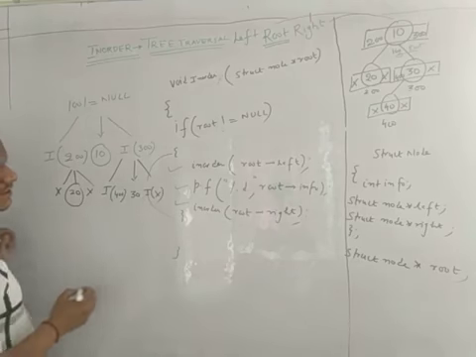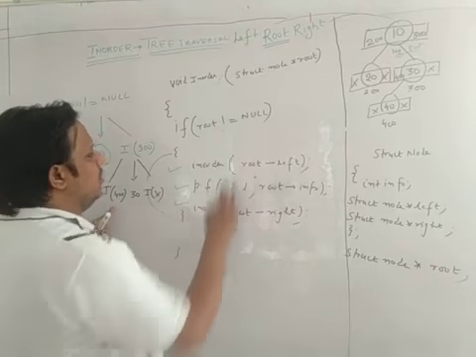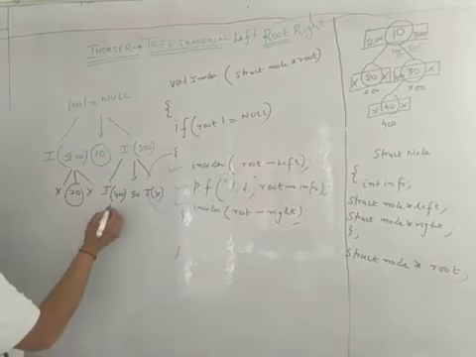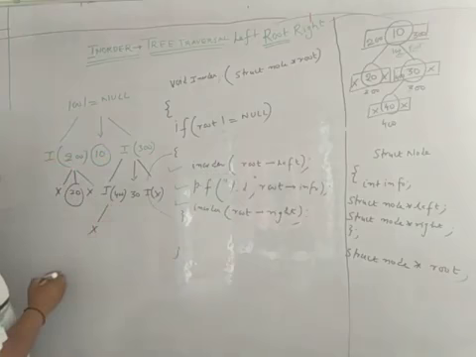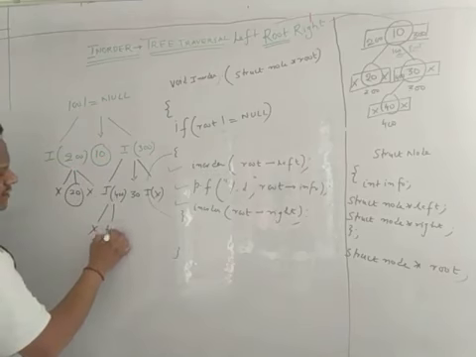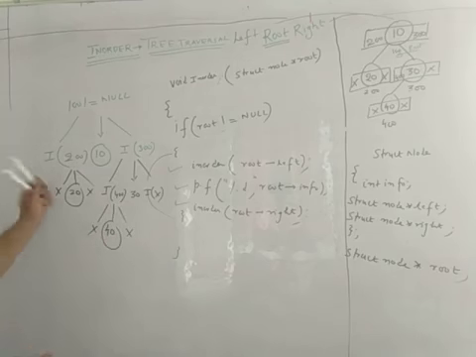So now we will run this function 400. So 400 not equals null, right? So in order left of 400 is null. Info part of 400 is 40, and right is null, right? So this is the recursive tree.